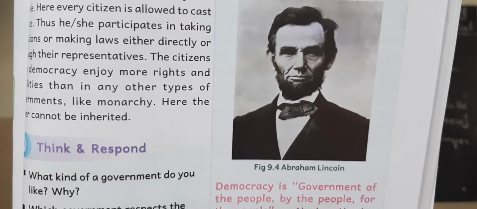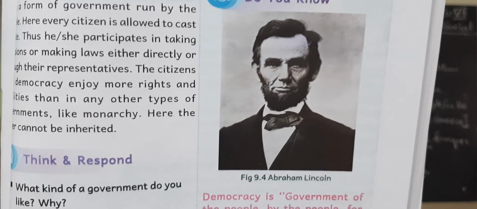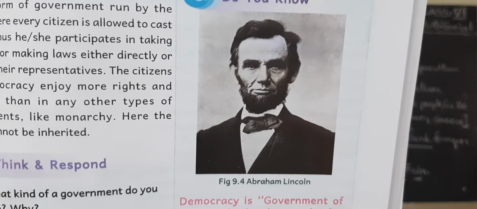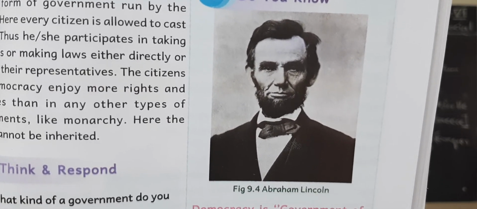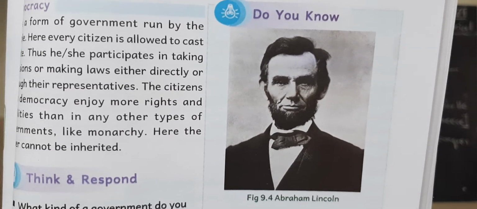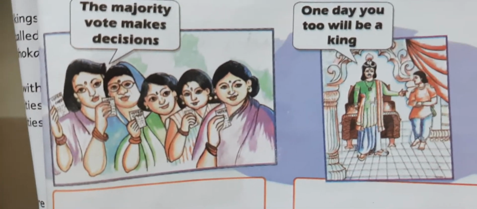His name is Abraham Lincoln. He was a former president of the USA, children. So Abraham Lincoln, who is he, children?